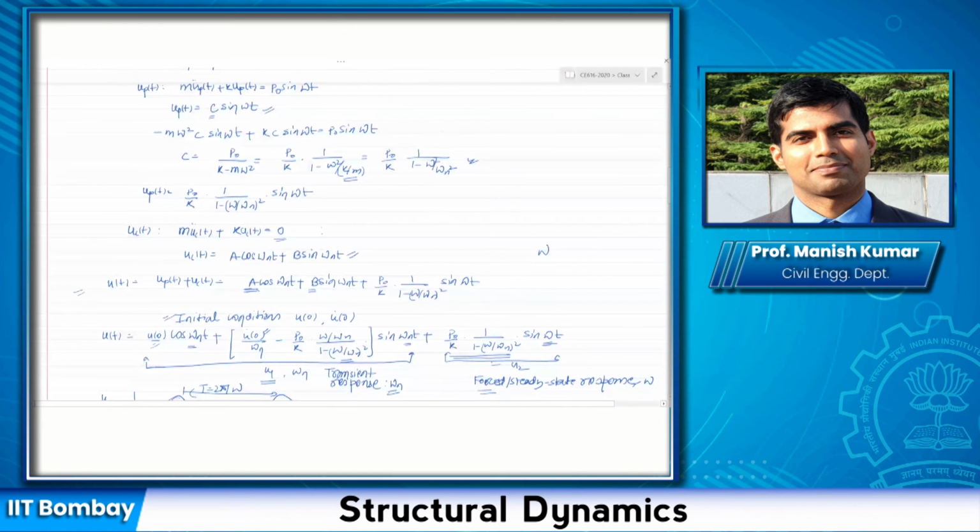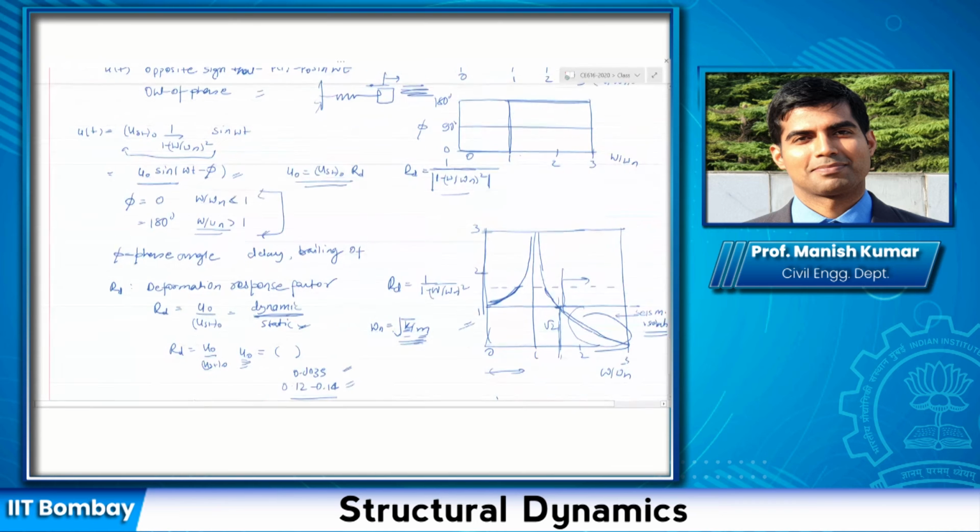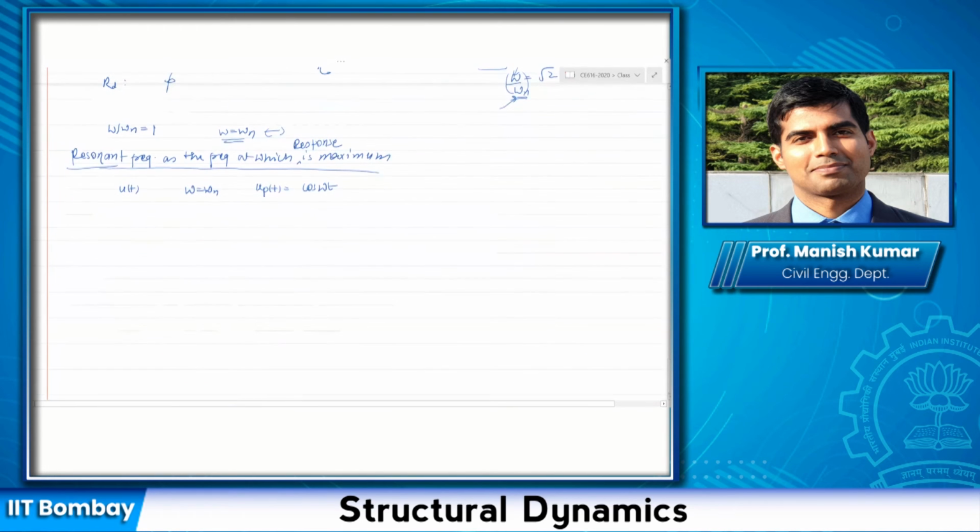However, when omega is equal to omega n, then sine omega n t is also here, and the same term is part of the complementary solution as well. So the particular solution is not a unique solution anymore. I cannot simply assume my particular solution to be cos omega n t, because this is part of the complementary solution now.